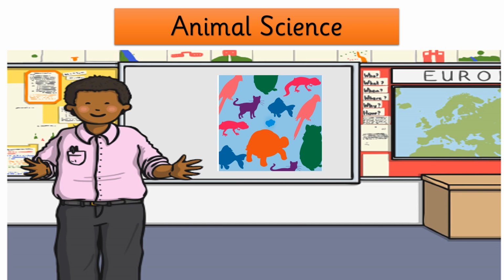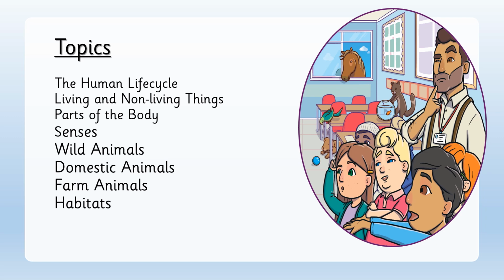Today we are going to recall all the previous topics which we had already learned about animal science, plant science, and material science. So let's start with animal science first. We will recall the topics in animal science related to the human life cycle, living and non-living things, parts of the body, senses, wild animals, domestic animals, farm animals, and habitats.